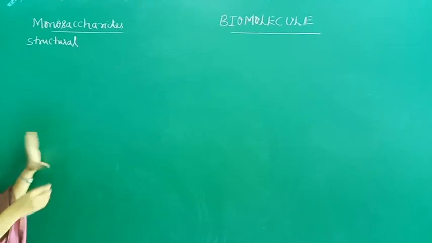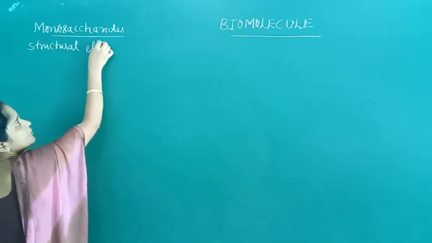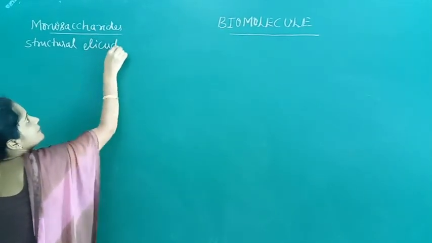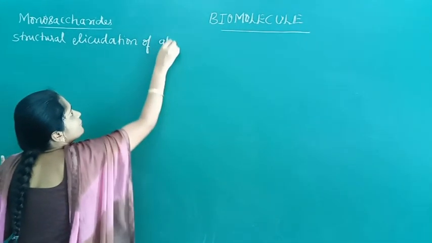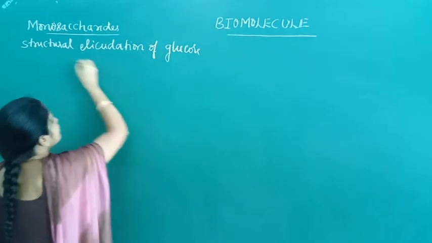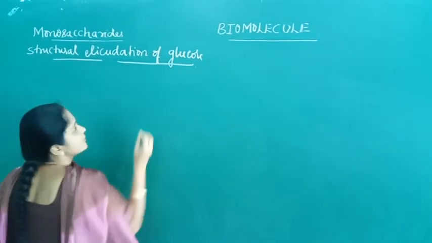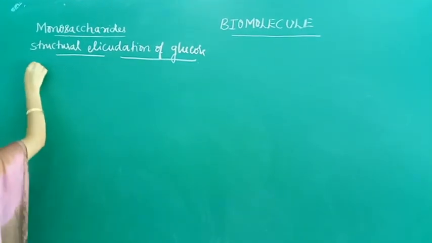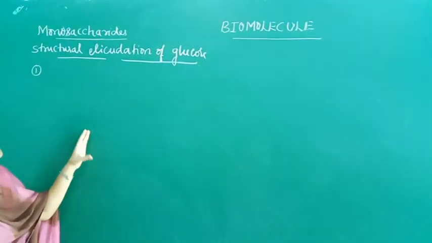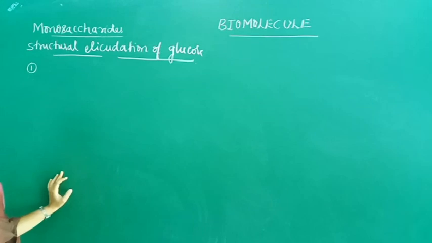Now coming to the structural elucidation of glucose. Structure of glucose. The following factors decide the glucose structure.